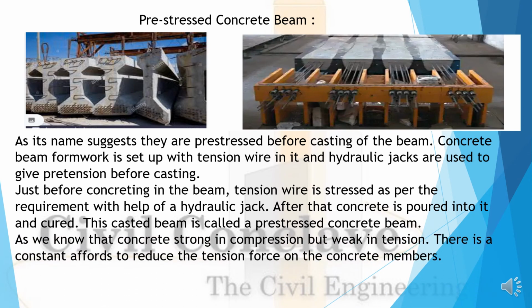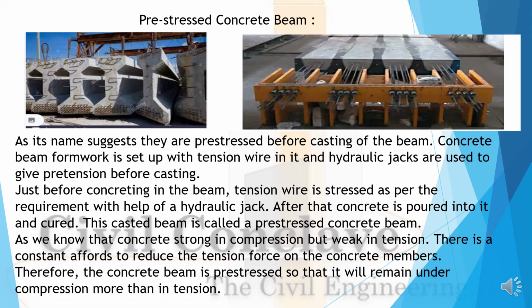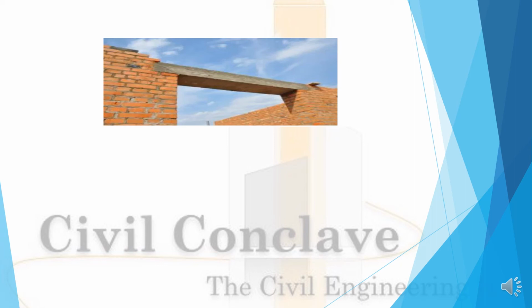After the concrete is poured into it and cured, the cast beam is called a pre-stressed concrete beam. As we know, concrete is strong in compression but weak in tension, so there is a constant effort to reduce the tension force in concrete members. Therefore, the concrete beam is pre-stressed so that it will remain under compression more than tension.